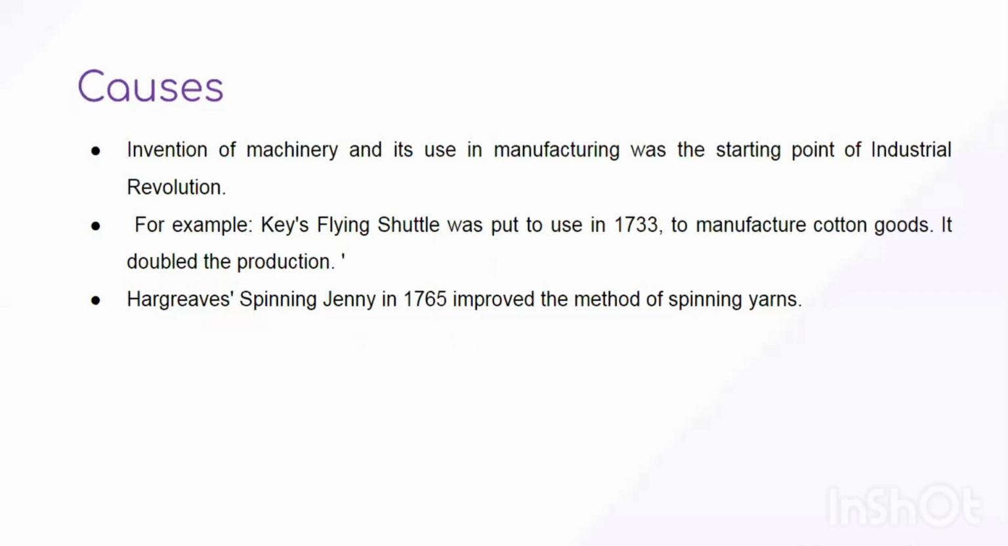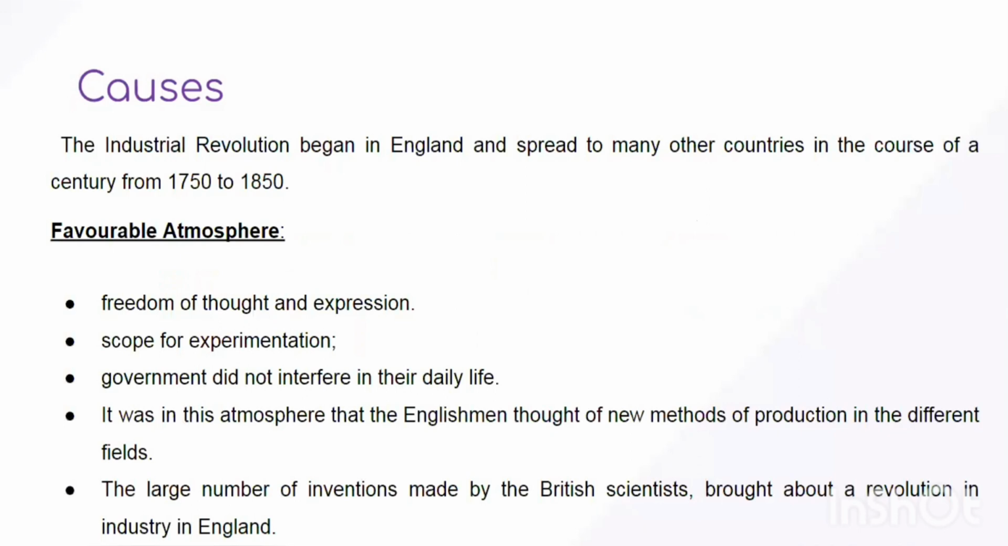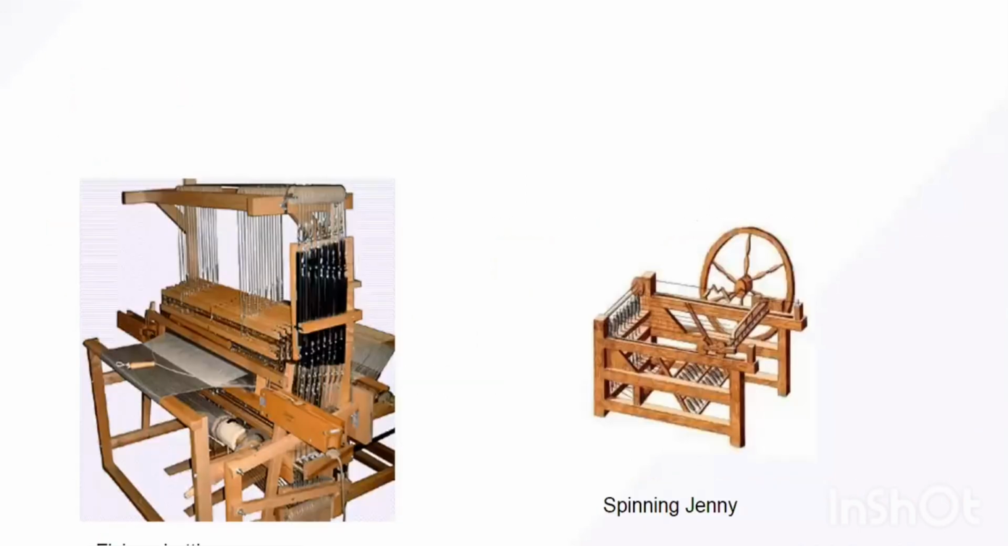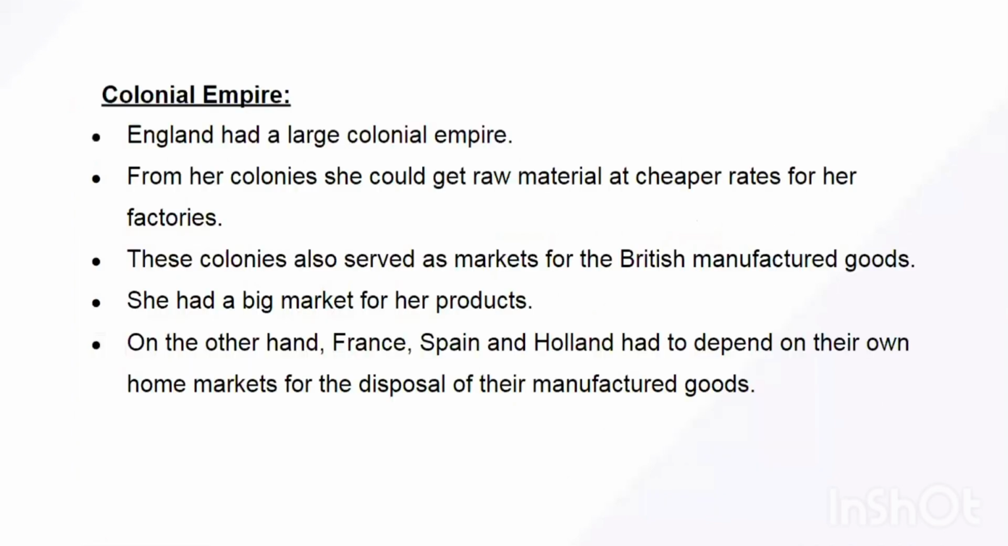Second was Hargreaves. James Hargreaves, yet another weaver, introduced the spinning jenny in 1765, and this machine improved the method of spinning cotton yarns. So I've just mentioned two machines here. In the upcoming slides, we'll see the other innovations. So the first cause is the favorable political atmosphere. These are the respective machines: the flying shuttle by John Kay and the spinning jenny by James Hargreaves.